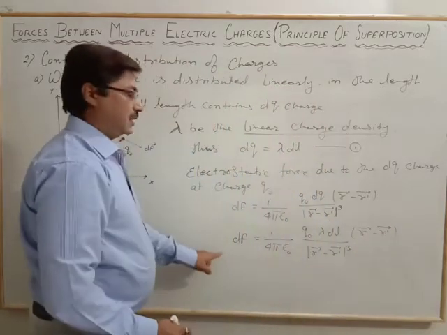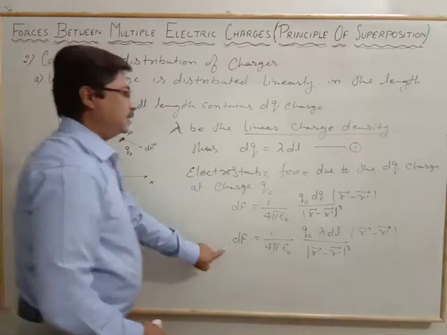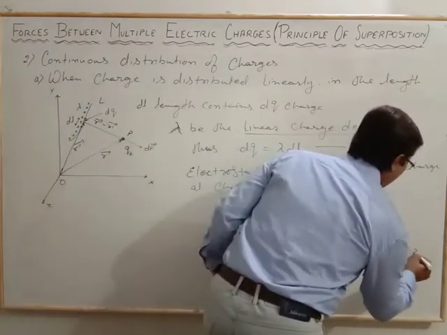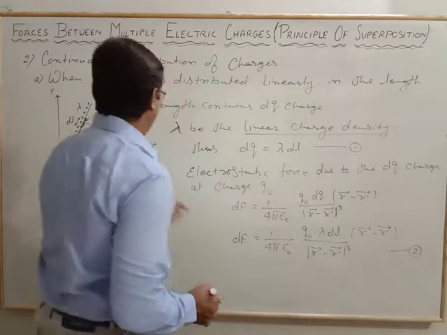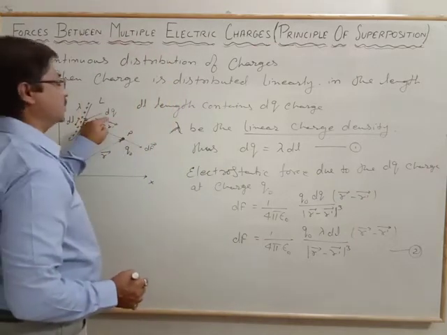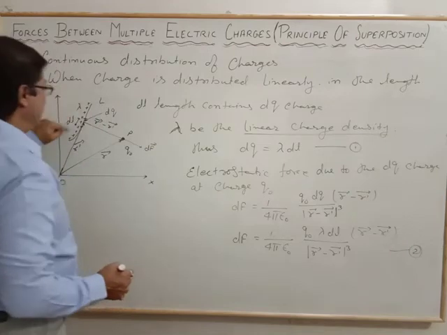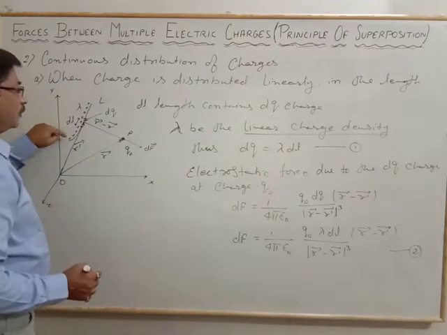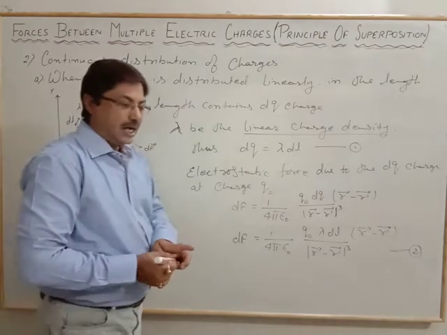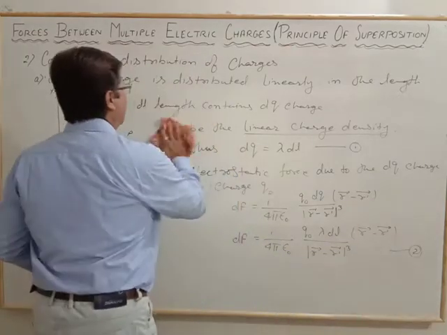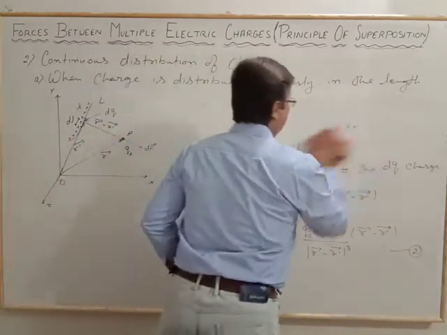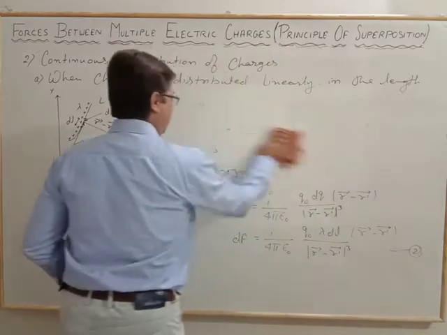This is the arrangement. Now what we observe in this equation number 2 is that it is a very small force, and this force is only due to that small charge dq of the length dl. Now we consider the force due to the total length, the charge arrangement of the total length. In that case we integrate the above equation.